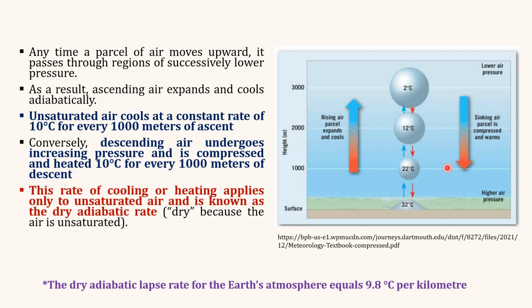So this rate of cooling or heating applies only to unsaturated air and it is referred to as the dry adiabatic rate. Dry because the air is unsaturated. At most places on the internet, you will also find the value of the dry adiabatic lapse rate equal to 9.8 degrees Celsius per kilometer. So both are correct, 9.8 degrees Celsius per kilometer or 10 degrees Celsius per kilometer.